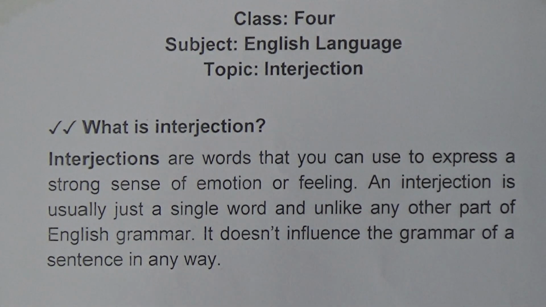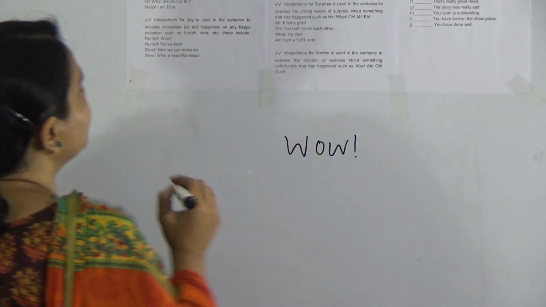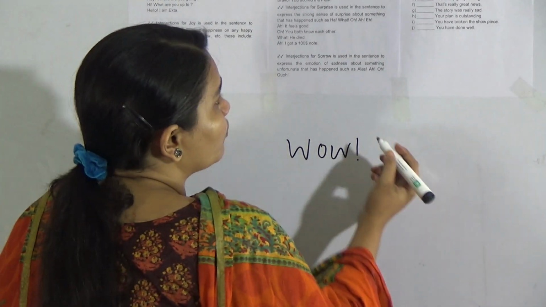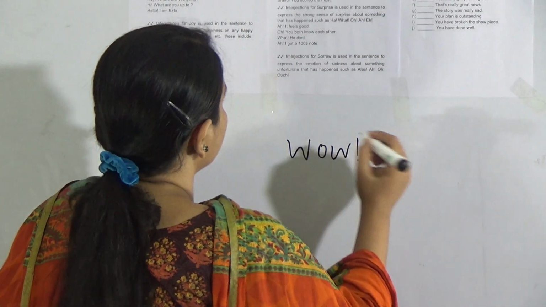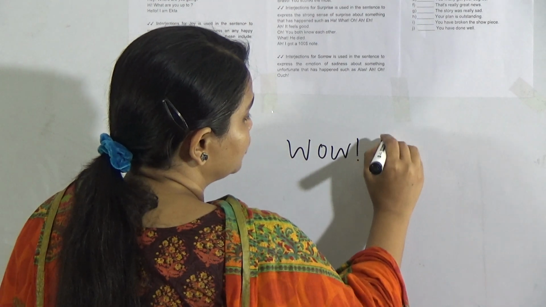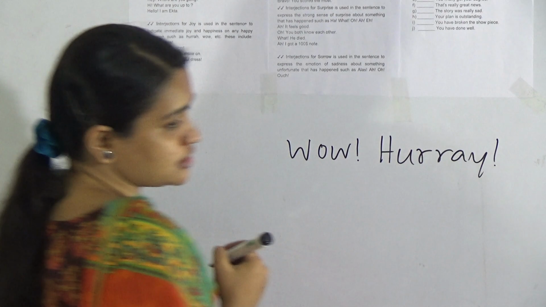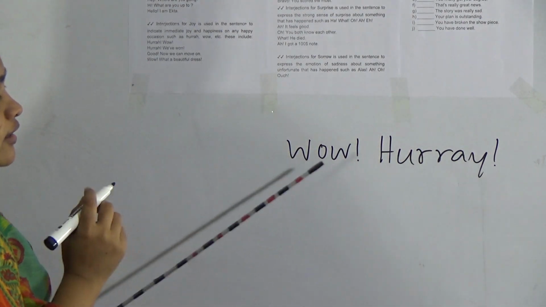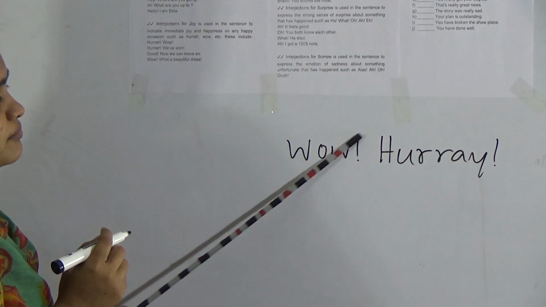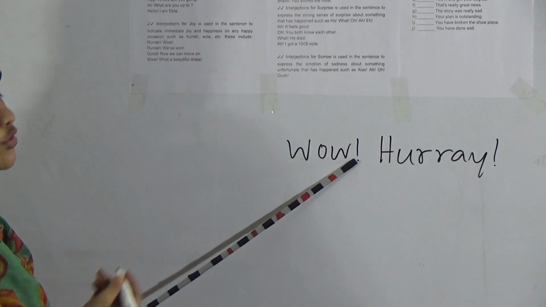Like sometimes we use the words wow, right? And like hooray, if you win a match, or if there is news of joy, we use hooray like this. Those are interjections, and we will use this exclamation mark to show our strong feelings.